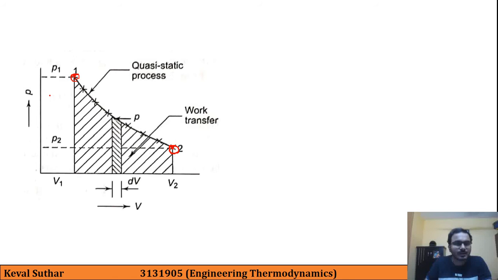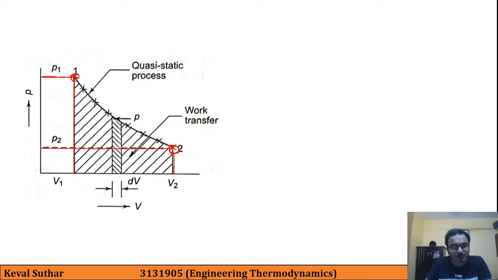This is a PV diagram, so at point 1 we have pressure P1 and volume V1.